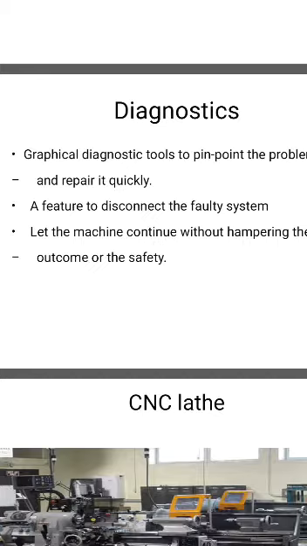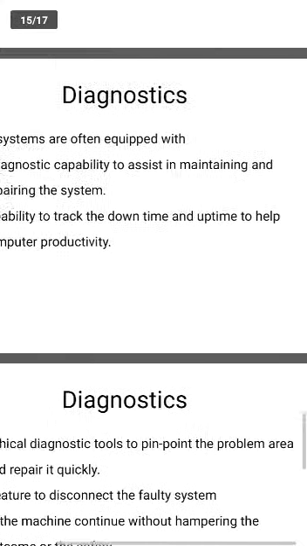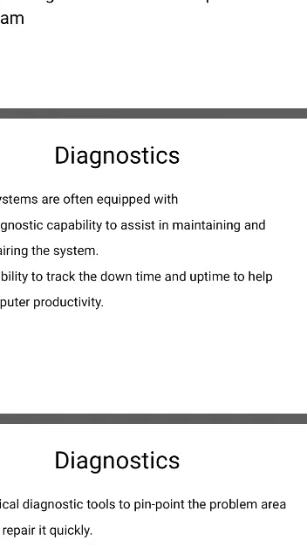This diagnostic subsystem has several features. What are these features? It identifies the reason for a problem and guides the maintenance person so that they can repair the system very quickly.